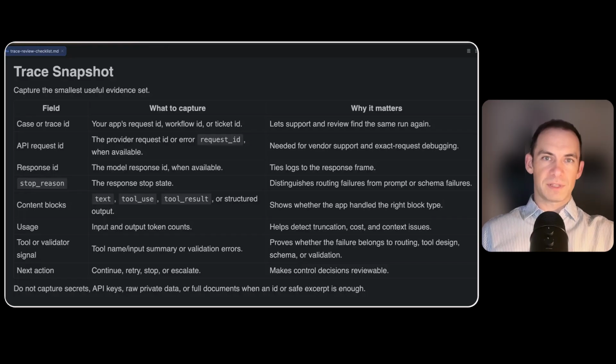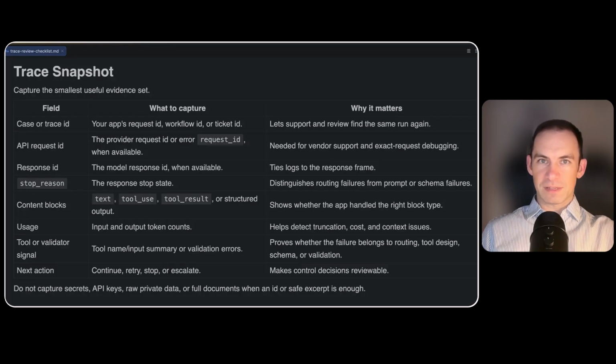It asks for the case identifier or trace identifier, the request identifier when available, the response identifier, the stop reason, the content block types, the useful numbers, the tool signal, the validation signal, and the next action. Again, we are not collecting logs for the sake of logs. We are collecting decision evidence.